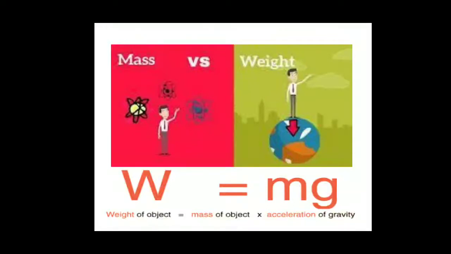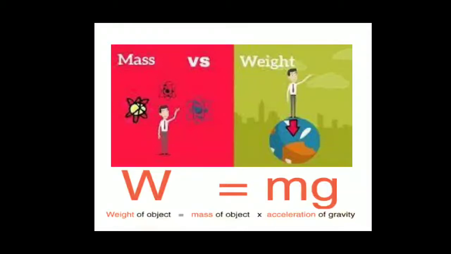So your weight is maximum on the surface of Earth, and when you go higher or into the depth, your weight decreases. Also, in the last lecture we discussed that acceleration due to gravity is higher at the poles of Earth and lesser at the equator. It means if you measure your weight at the poles, then your weight will be more.